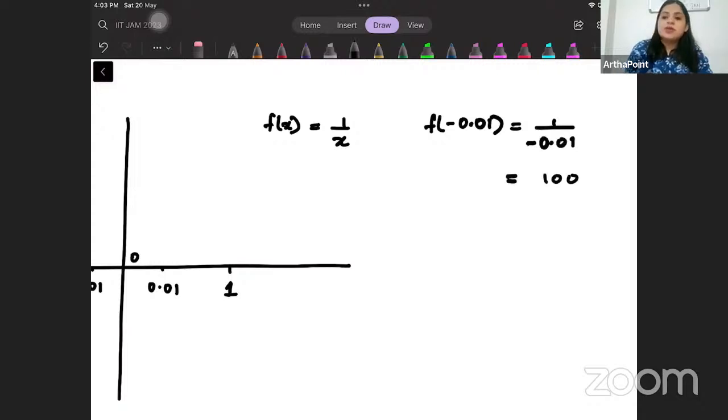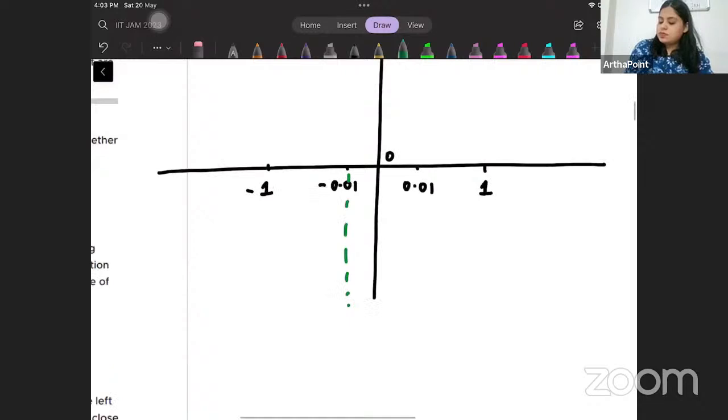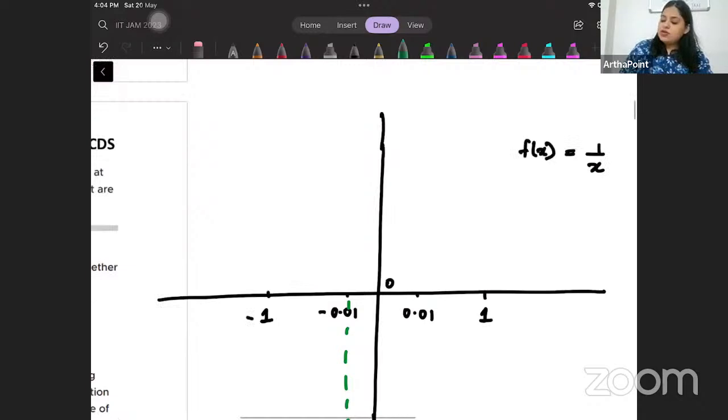So the value of the function will be very large, minus 100. And when I take 0.01, it is going to be 100.